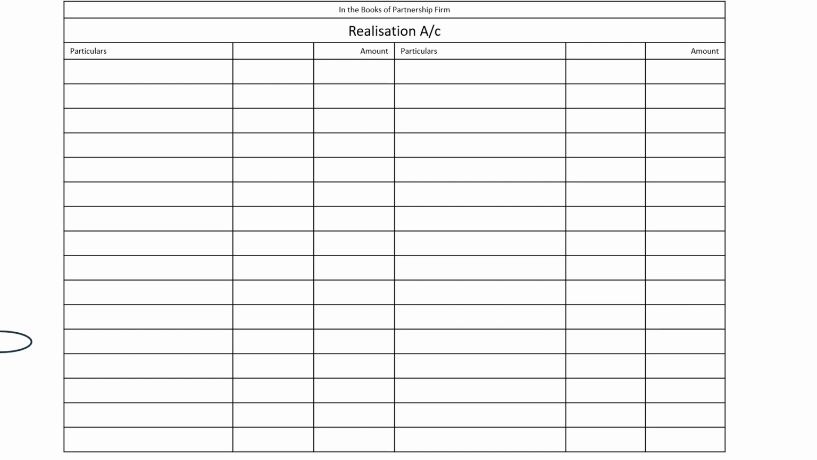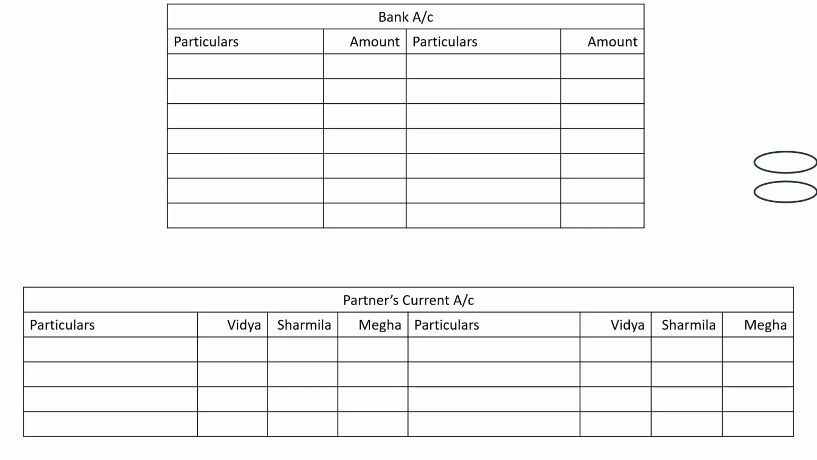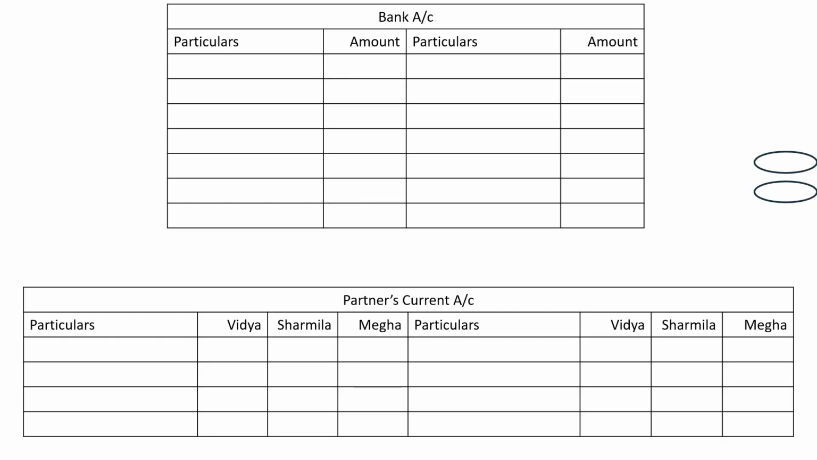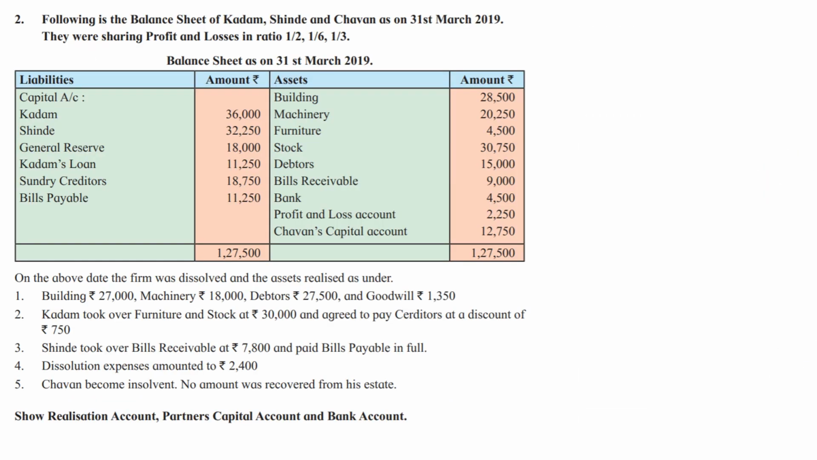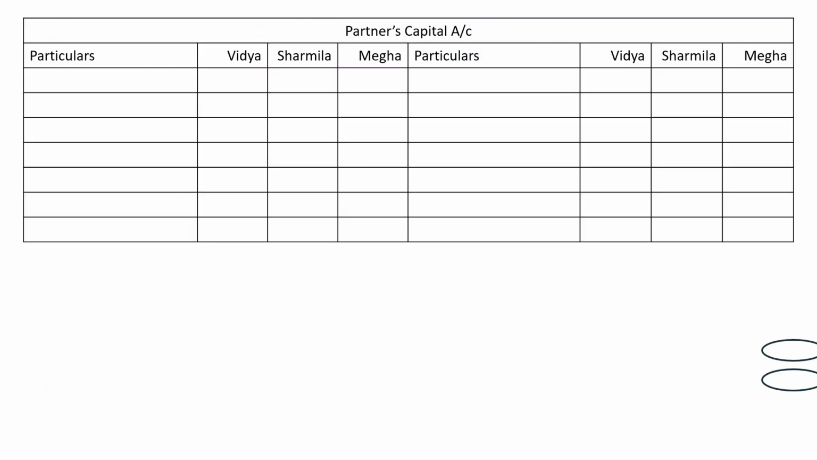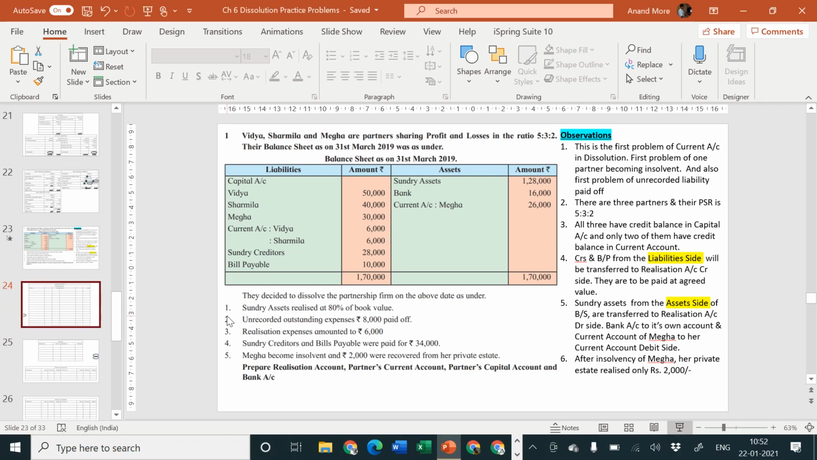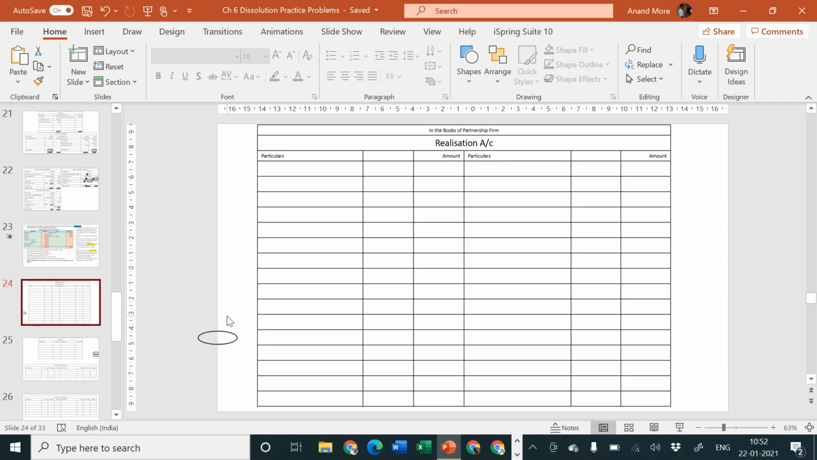First obviously is realization account, 16 to 18 lines. Next bank account. Next in this problem they have asked us to prepare current account, so at least 5 to 6 lines for partners current account. Obviously it looks like partners capital account. We have done it in admission and retirement death also. So partners current account, and then there is partners capital account, as usual 8 lines. So bank account 8 lines, partners current account 5 lines, and the partners capital account 8 lines, realization account 16 to 18 lines. Pause the video, draw the ledger accounts, and once you are through with it, then again resume the video and start with me.